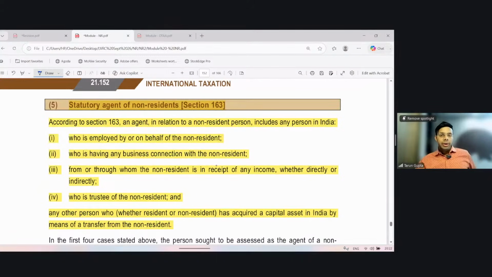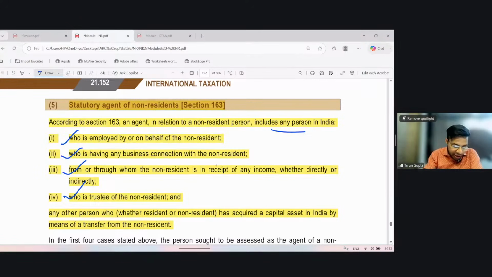Agent of a non-resident, representative assessor. Okay, Section 163. It says, in relation to a non-resident person, an agent includes any person in India who is employed by or on behalf of such NR, who has any business connection with the NR, from or through whom the NR is in receipt of any income, whether directly or indirectly, or who is trustee of the NR.